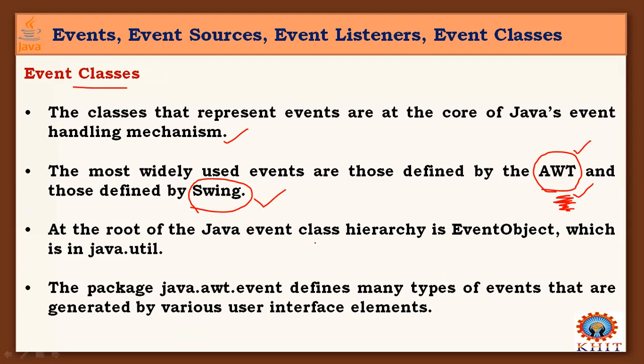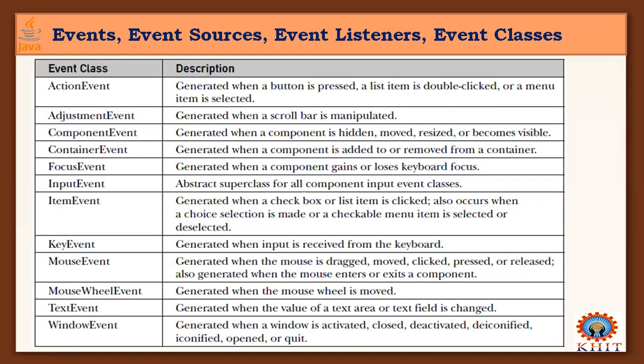At the root of the Java event class hierarchy is EventObject, which is in the java.util package. The java.awt.event package also defines many types of events that are generated by various user interface elements. It provides many types of events, and a set of classes is defined for events to be generated in programs. These are the event classes and their descriptions given here.